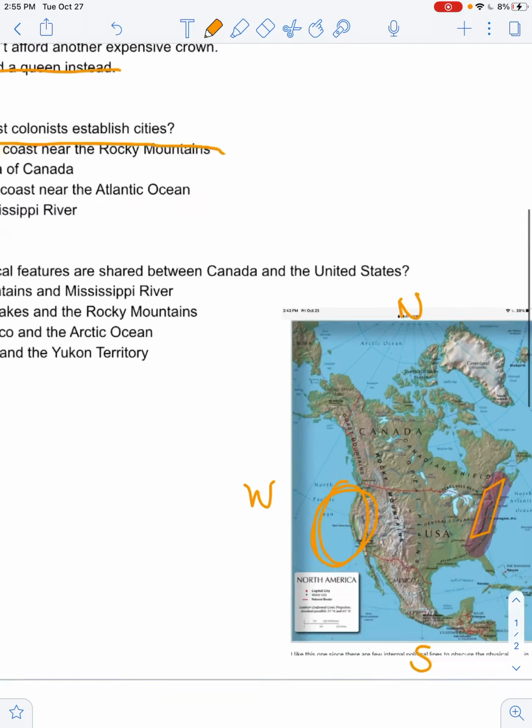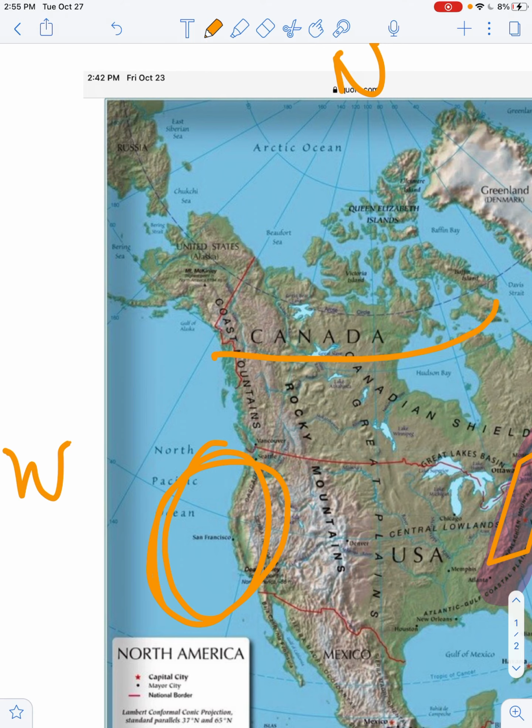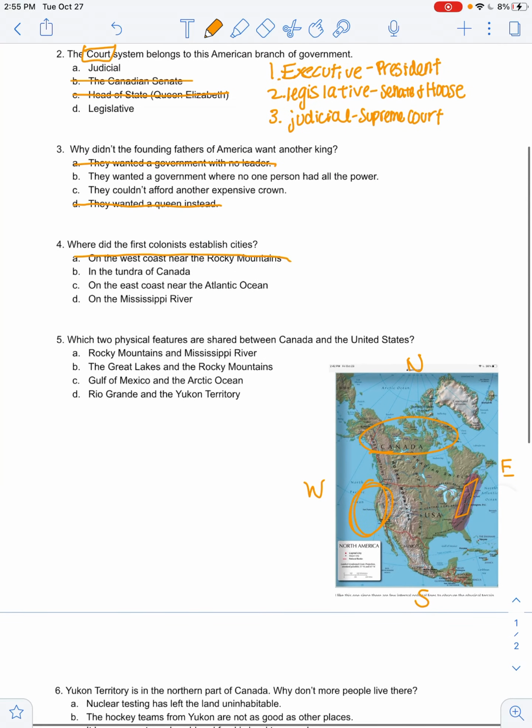Then B says in the tundra of Canada. So we've already talked about the Canadian tundra. It is somewhere over here. You wrote the stories and you saw the pictures. It's somewhere that's very difficult for anybody to live there. And so it would have been very difficult for the colonists to establish any form of cities there. So B can be eliminated as well.